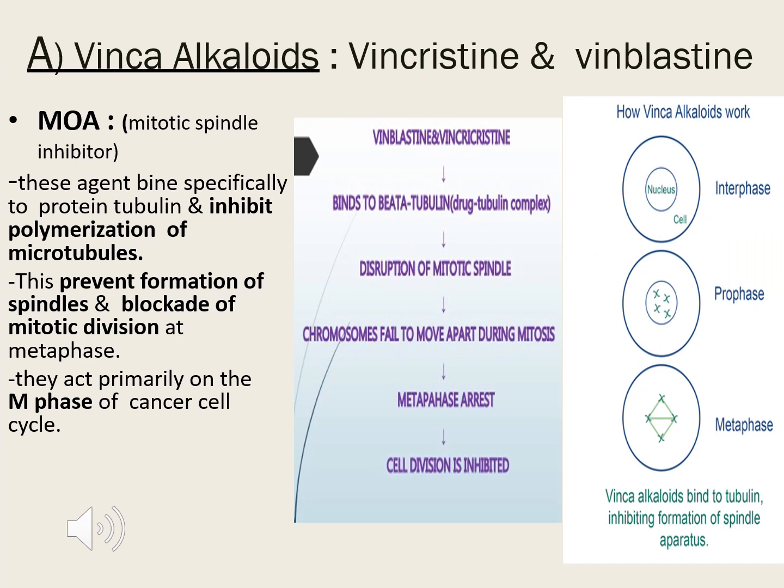Coming to the Vinca alkaloids, vincristine and vinblastine, how are these drugs acting? These drugs bind to the beta tubulin, forming a drug and tubulin complex. Our drugs go and bind to the tubulin and form a complex. After the formation of this complex, it will disrupt the mitotic spindle, and the chromosomes fail to move during the mitotic phase. So the metaphase arrest will happen and the cell division is being inhibited.